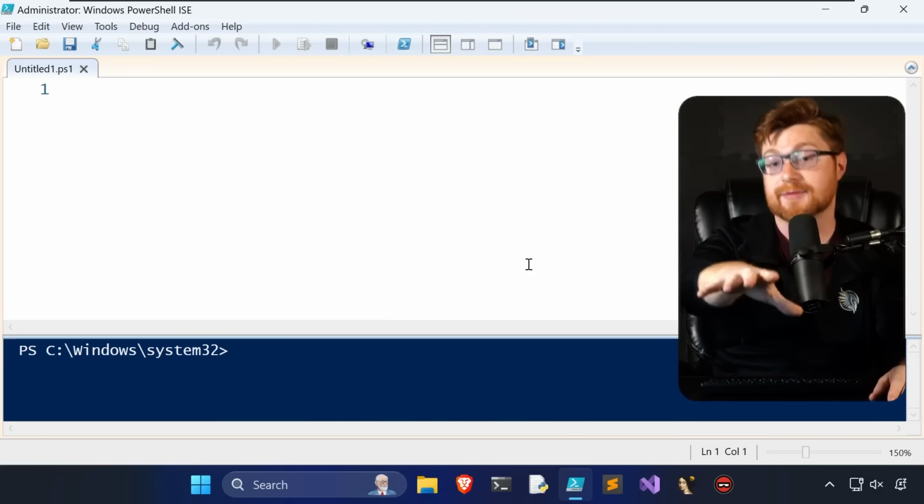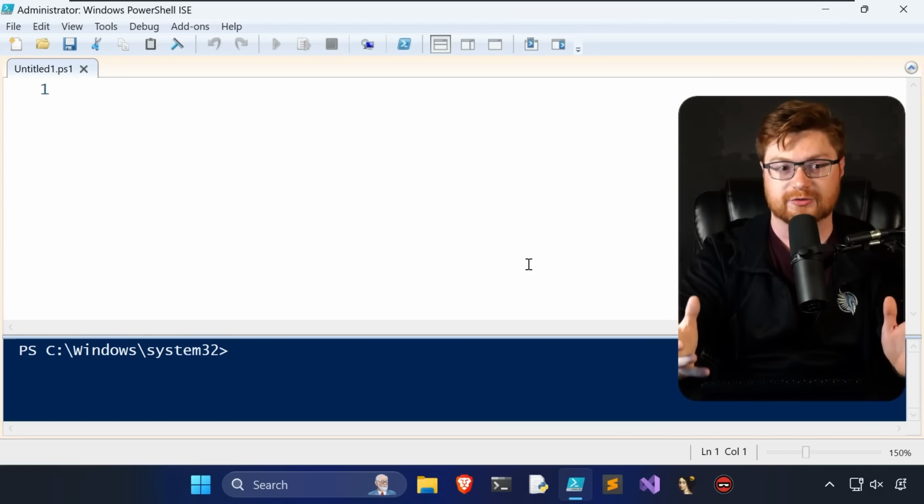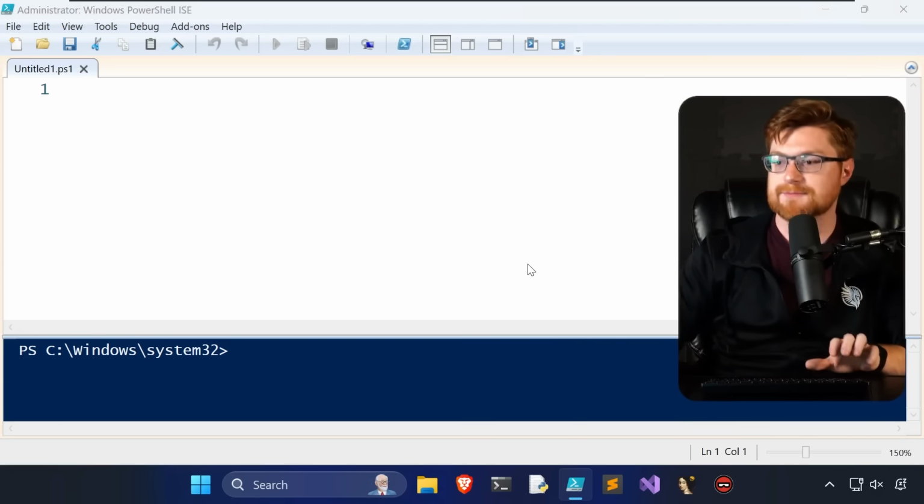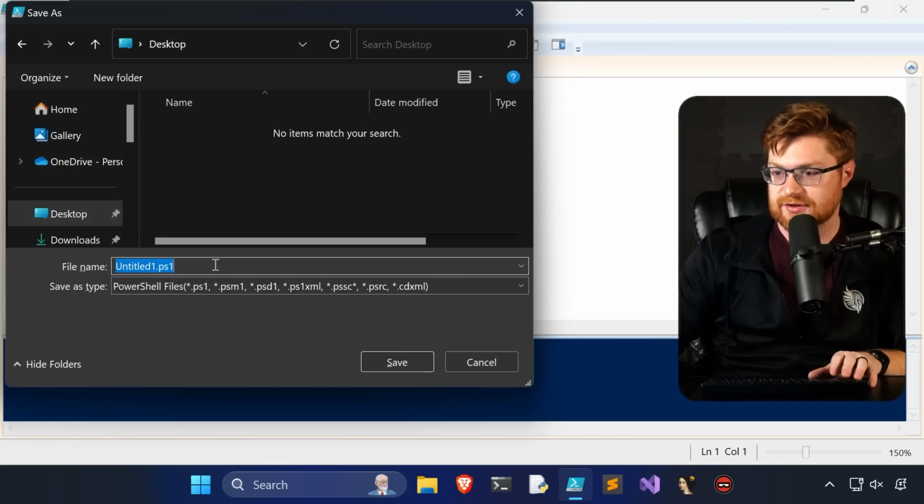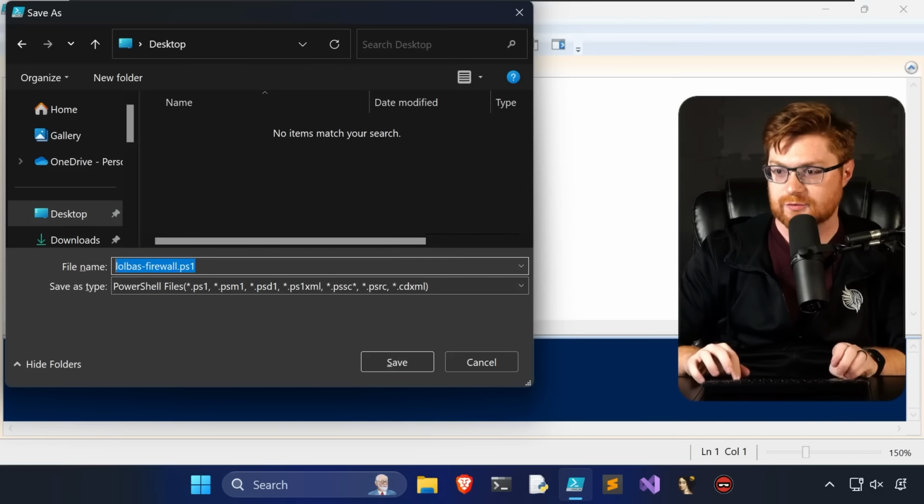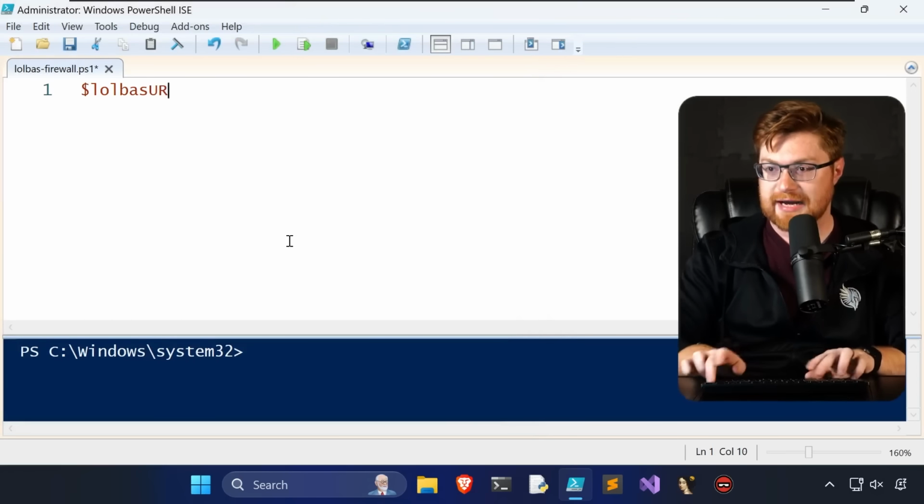Say a hacker compromised this machine, well, now they can't pull down other payloads or maybe use some of those living off the land tools to do other damage. Anyway, let's make our script. We can just put this on the desktop for now. Let's just say lolbass firewall.ps1, looking good.